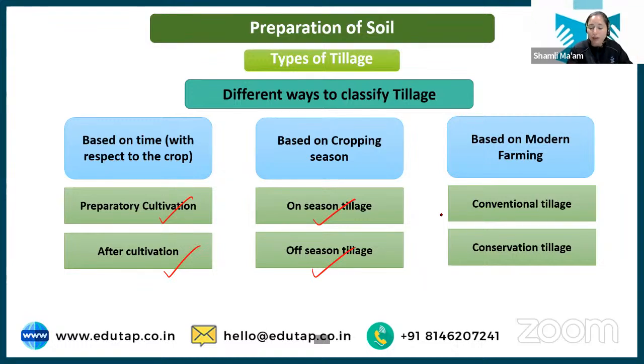And based on modern farming we have conservation tillage and conventional tillage. Tillage again. So tillage is basically scientific manipulation of soil. You can understand it in simple language: when scientifically, or in a planned way, you are manipulating the soil to bring it into good tilth condition, basically good physical condition, so that you can easily sow the seed and the seed can easily germinate. That is the meaning of tillage.